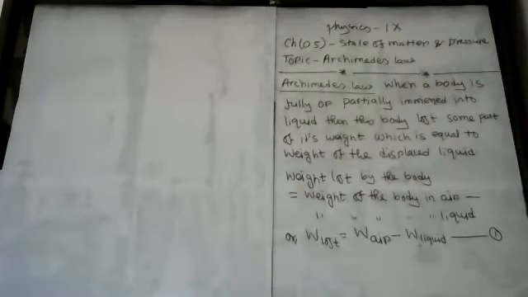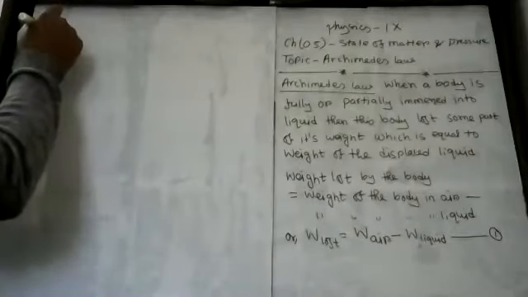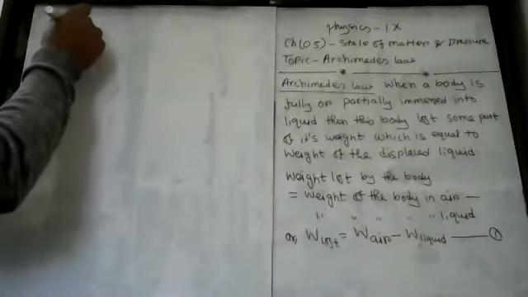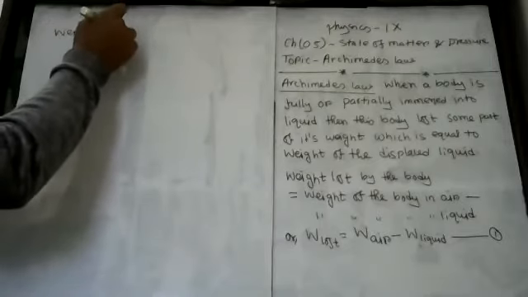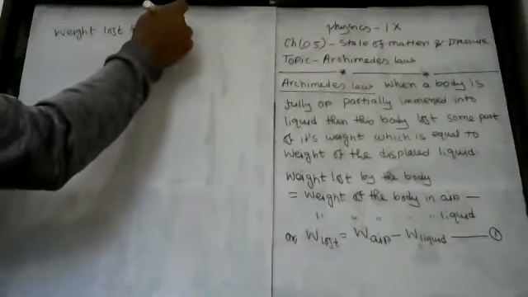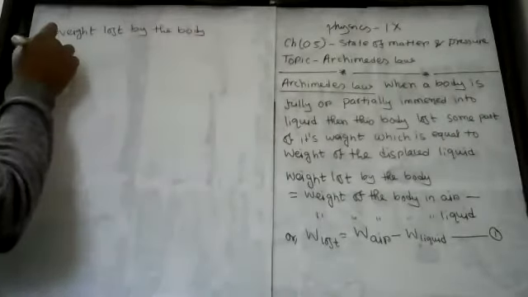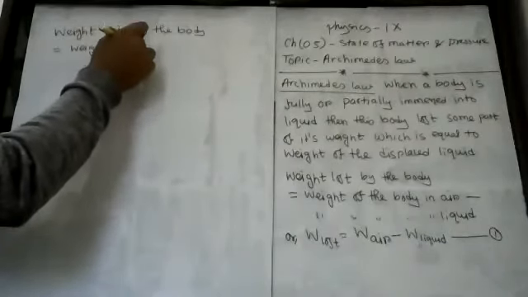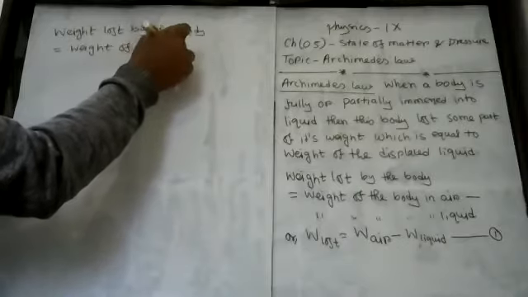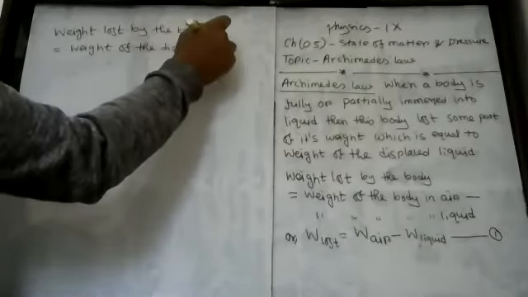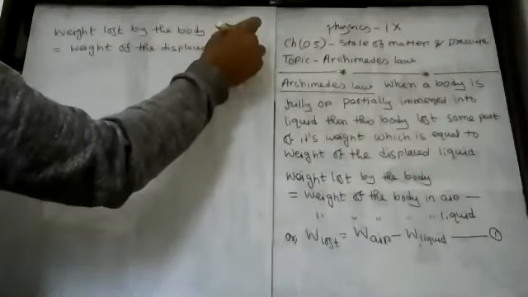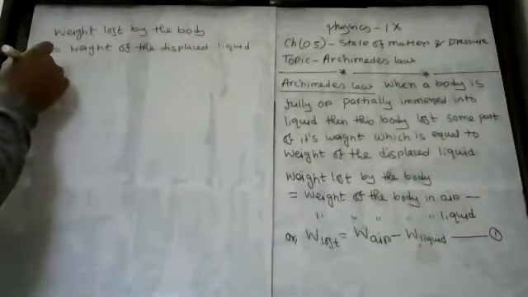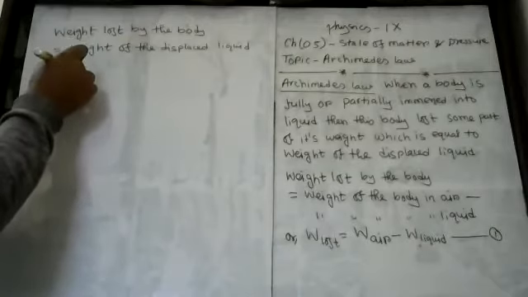So, according to Archimedes, weight lost by the body will equal to weight of the displaced liquid, my dear students.